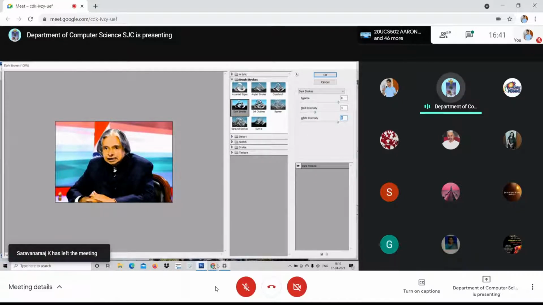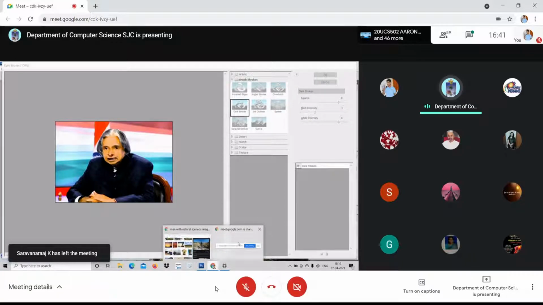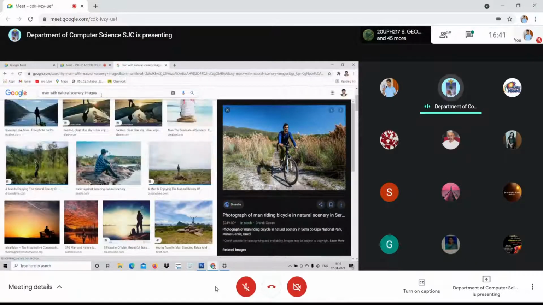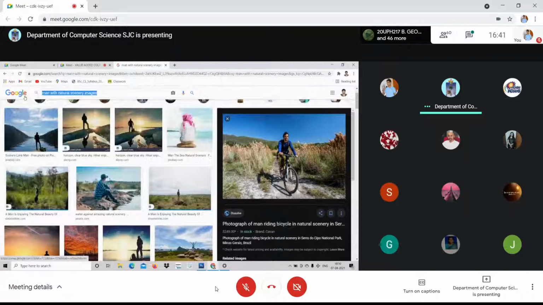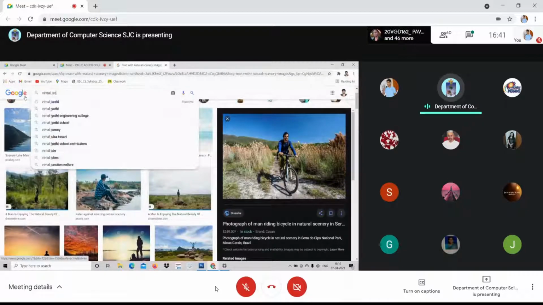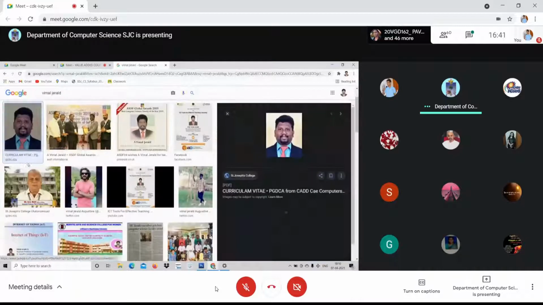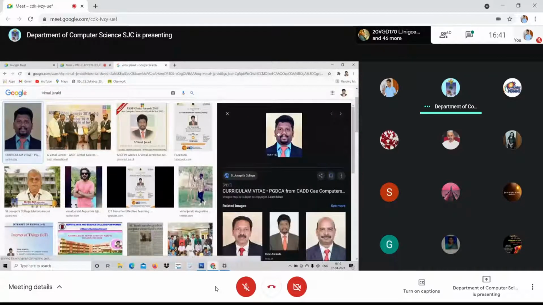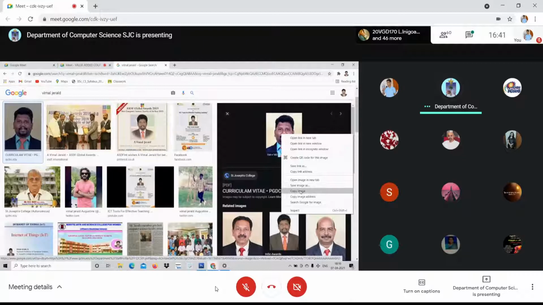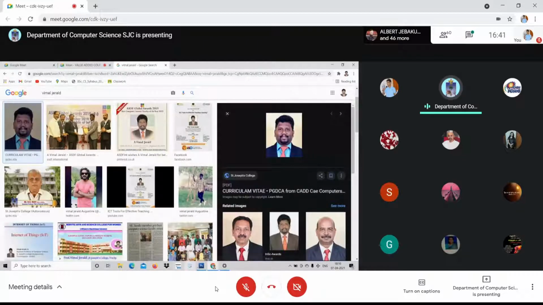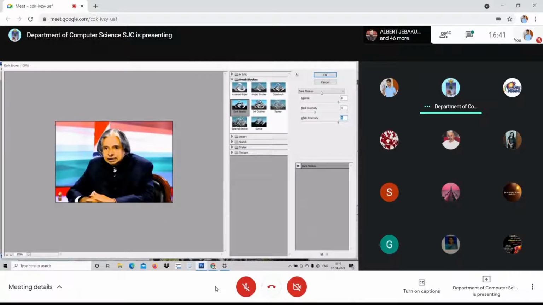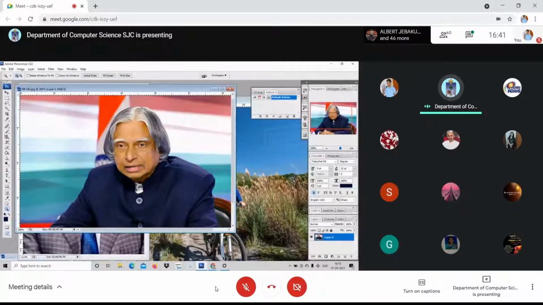So I shall make my own picture so that you will be able to see the difference. For example, I just try to get my own picture and make it. One minute.